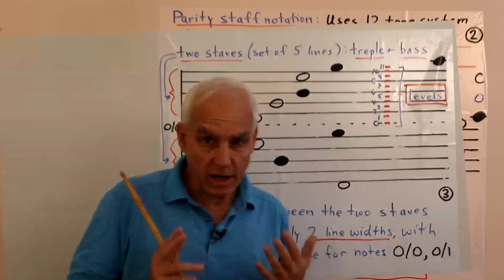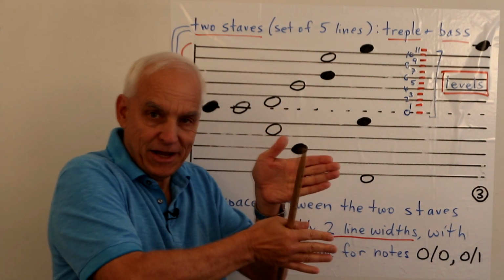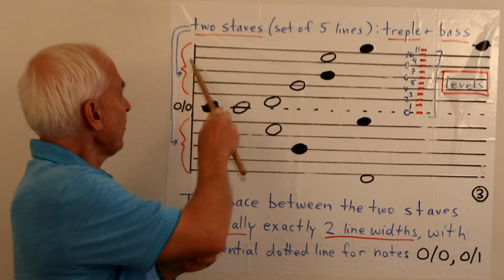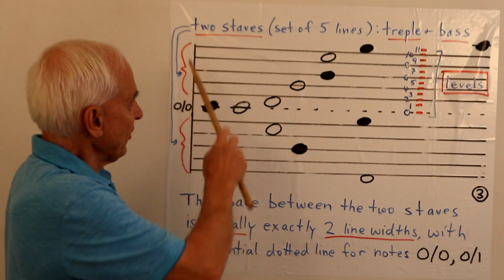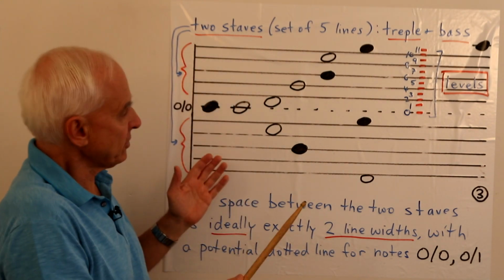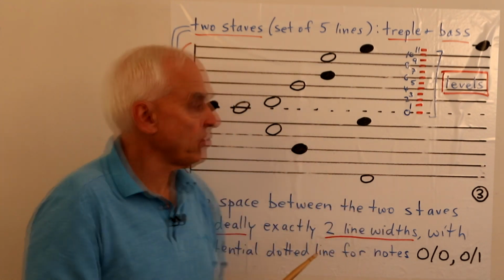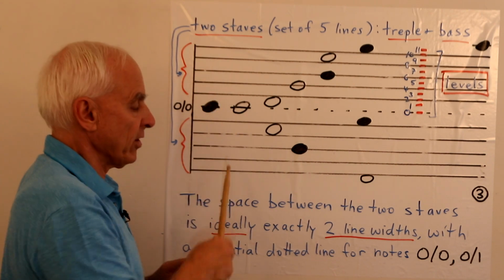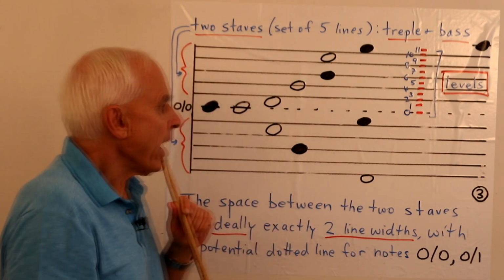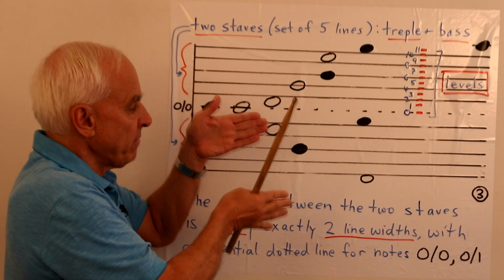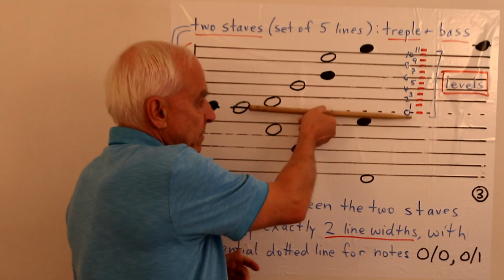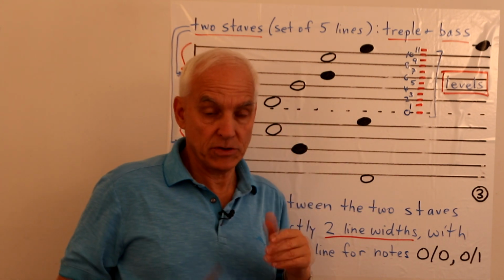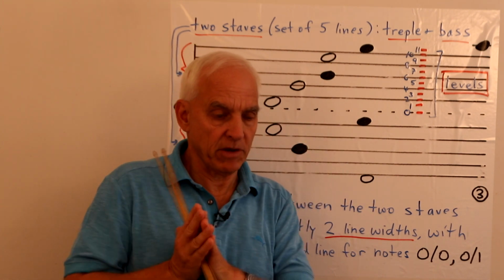So let me say a little bit about treble and bass clefs and how they're represented in this story. So there are going to be two staves. This set of 5 lines is called a stave. And here's another stave. In usual piano music, which I've shown you, this would be a treble clef and this would be the bass clef, and there would be various clef signs here to denote where we are. And if you look at a regular piece of piano music, the space between these two clefs is considerably larger than the one that I'm showing you here. And there's a good reason for that. We need to talk about that very briefly.